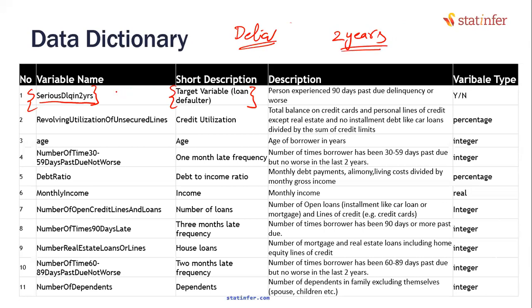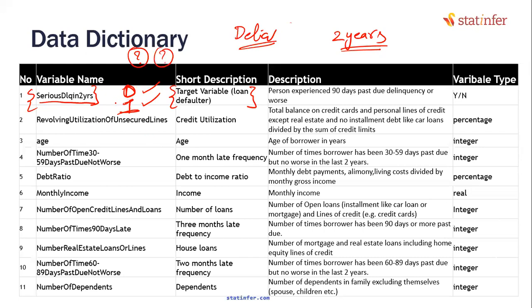Historically, some customers paid back, some customers left without paying. That means we already know who is a good customer. Good customers are non-delinquent, bad customer is one. Okay, who's a good customer, who is a bad customer, we already know historically. Then you might ask me, hey, if we already know who is a good customer, who is a bad customer, why are we building a model? Why are we doing all this natak and all that? We already know who is good, who is bad.